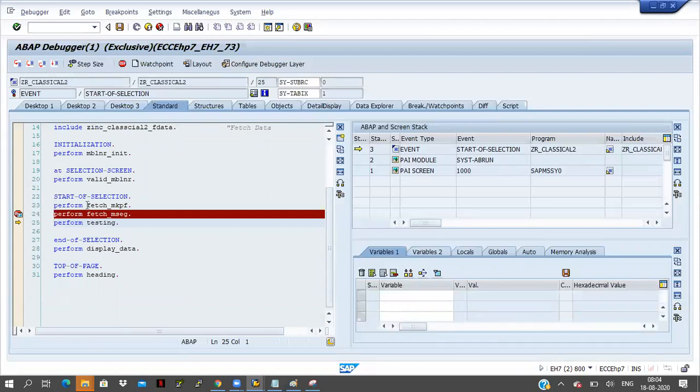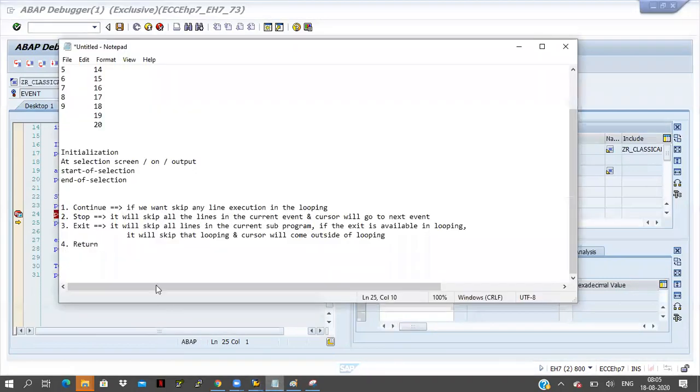I mean, it is not going inside. It is not executing the subroutine. It is coming to the next perform. So it will skip, same thing. Exit, how it is working, the same thing only. It will skip all the lines in the current subprogram. So it is also working the same way. Whenever I have written the return keyword in the program, it is skipping the subprogram at a time. It is coming outside the subprogram.